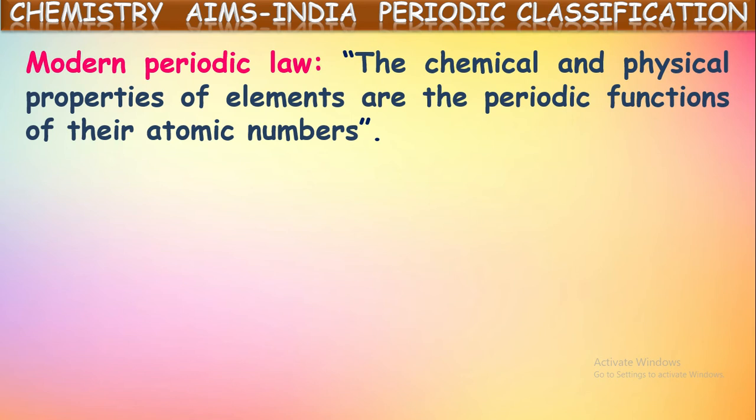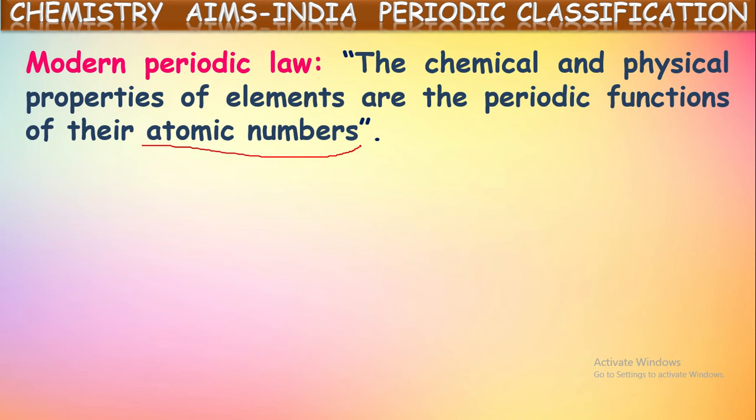Now, what is the modern periodic law? How is it modified from Mendeleev's periodic law? The chemical and physical properties of the elements are periodic functions of their atomic number. In the earlier periodic law, that is in Mendeleev's periodic law, in the place of atomic numbers, atomic mass was taken. That was given like this: the properties of the elements are periodic functions of their atomic masses. But here it is modified to atomic numbers.